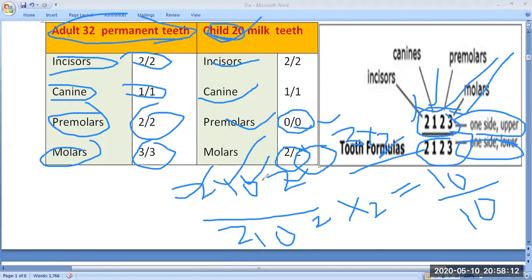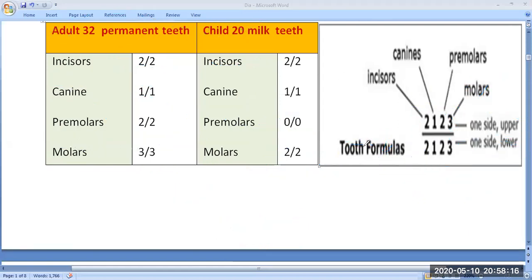So this is the teeth formula, and I think you are also understanding, and it is very easy. We are explaining in a very easy way. So I hope everyone is getting it properly.